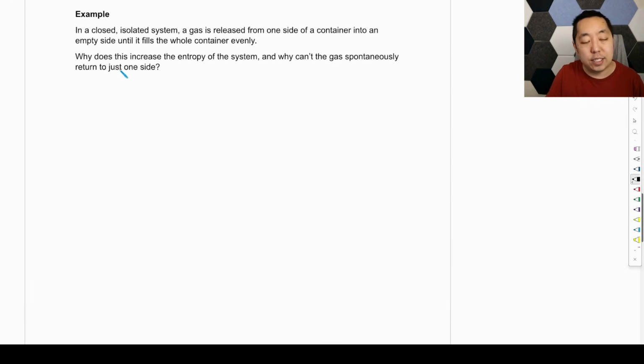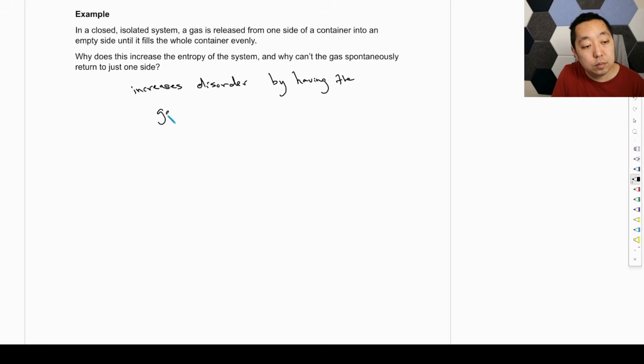So let's take another example. And the only kind of questions you're going to get are pretty qualitative when it comes to entropy. So in a closed, isolated system, a gas is released from one side of a container into an empty side until it fills the whole container evenly. Why does this increase the entropy of the system, and why can't the gas spontaneously return to just one side? Okay, so it increases because it increases the disorder by having the gas all over the container.